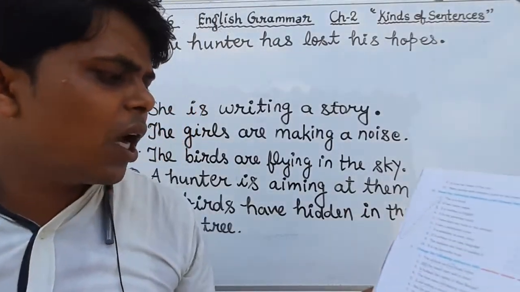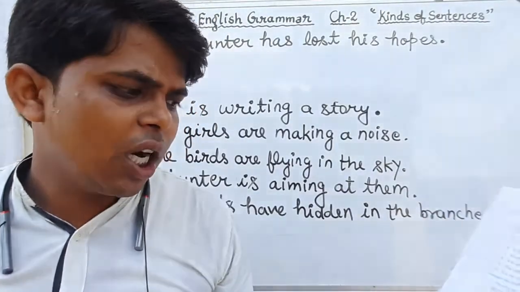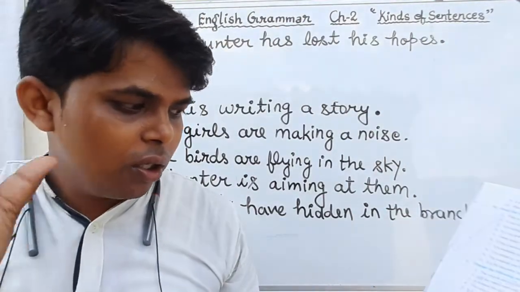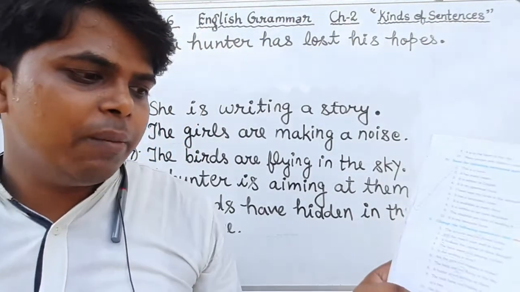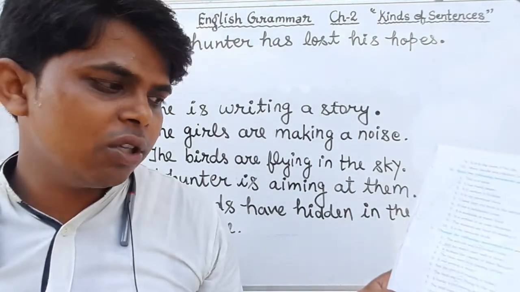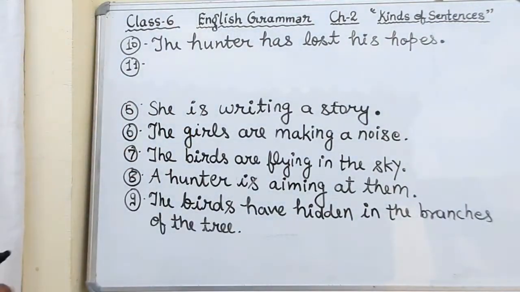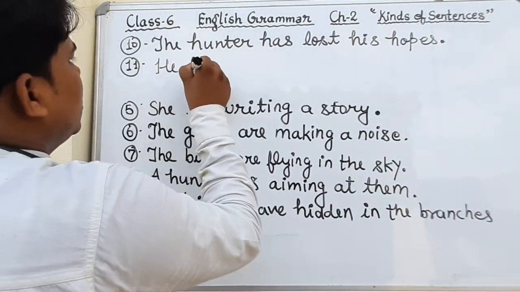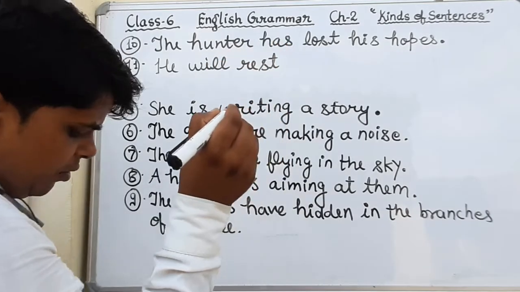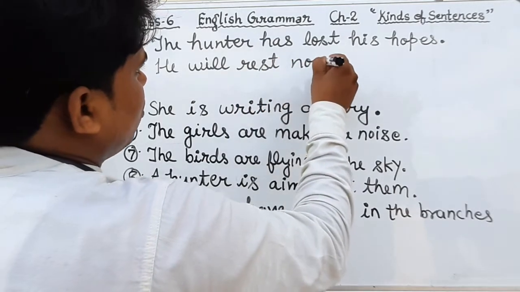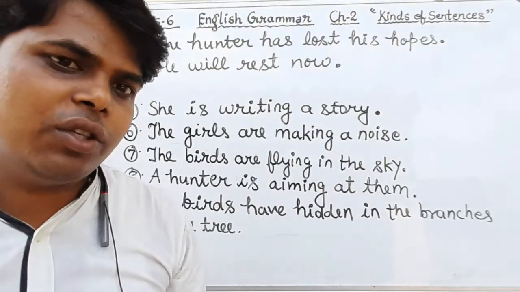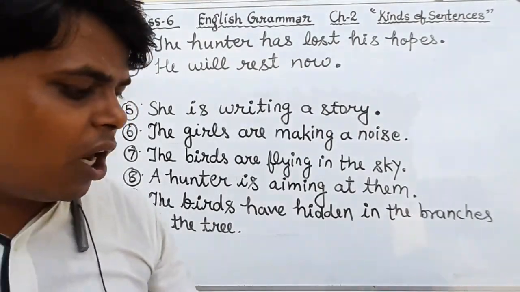Question number 11 is again an interrogative sentence because it starts with will. The question is, will he rest now? You can also look at your book, question number 11, page number 11 also. It is an interrogative sentence. We will change it into an assertive sentence. So the sentence will be, he will rest now. Okay, students? This is an assertive sentence.